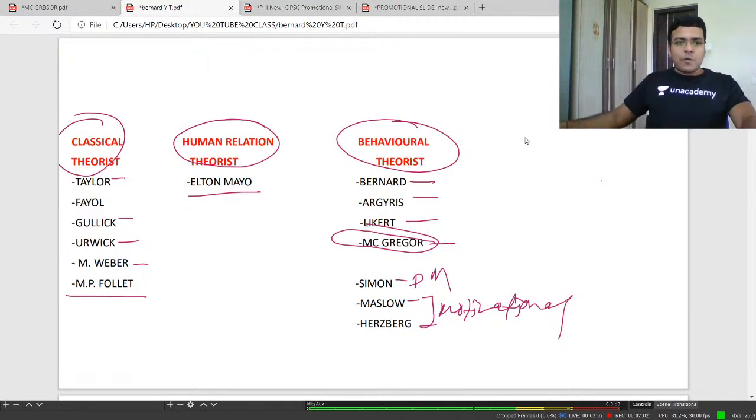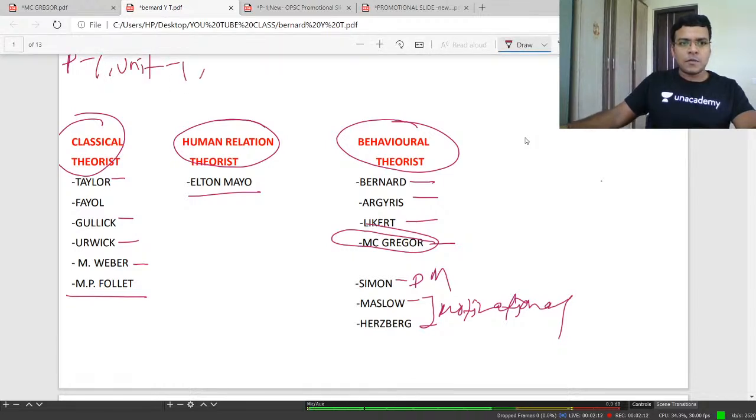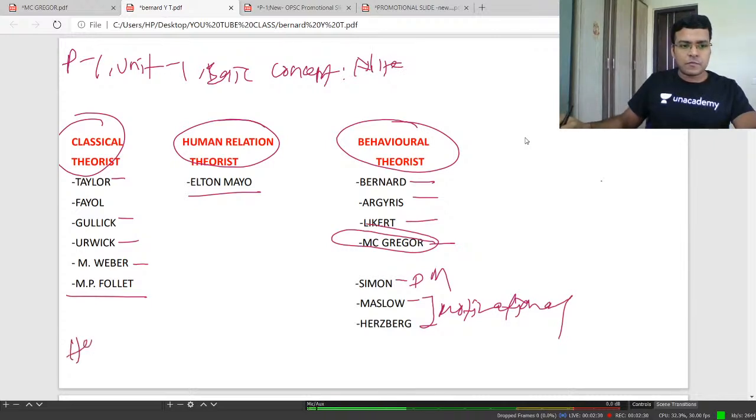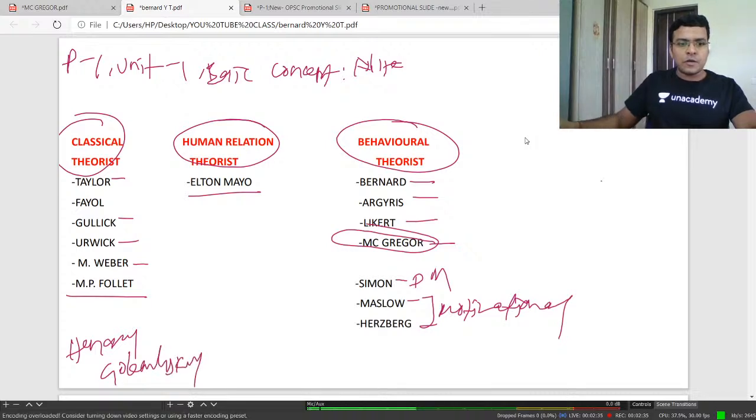One thing I want to tell you: in Paper 1, Unit 1, basic concepts, you find the historical development of public administration, propounded by Nicholas Henry and Golembiewski.